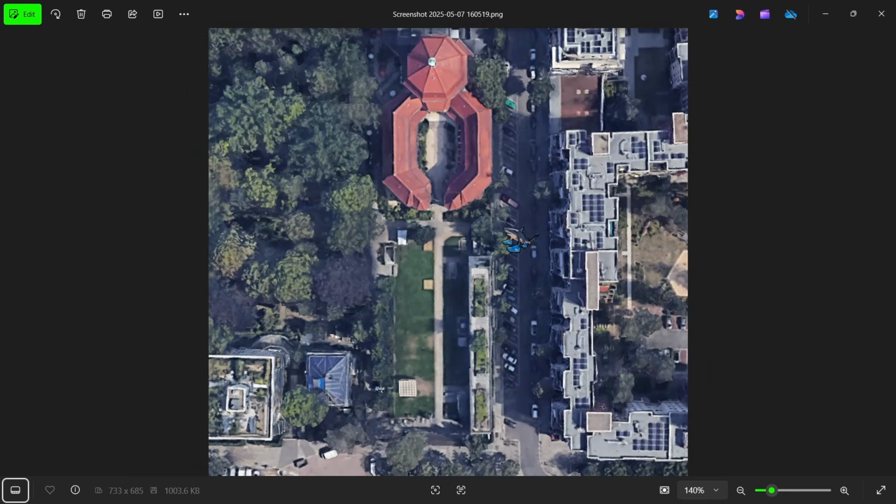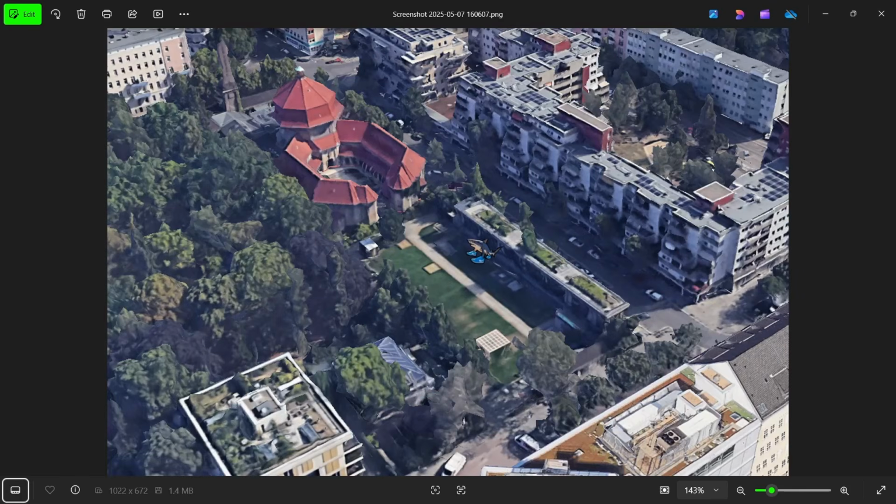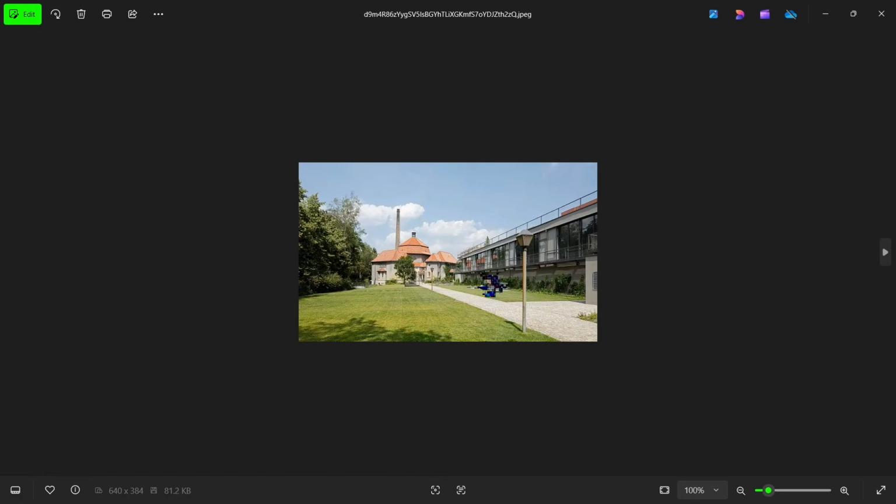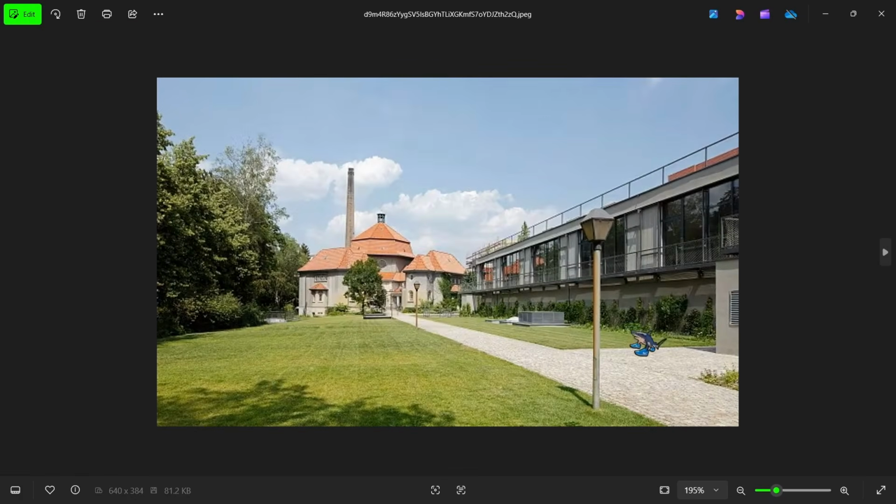Then I also took a few photos from Google Earth, which would be another reference image, but it's a bit muddy. And I decided to go with this one, which is, I think, the best reference image of the location. You can see everything here, the crematorium. This is some kind of glass house, the lamppost, the trees, and the forest and the lawn.